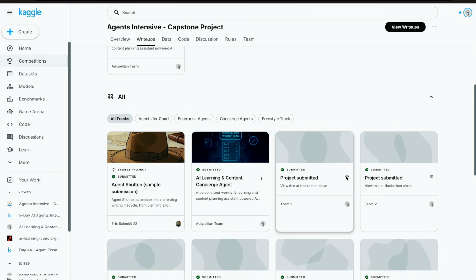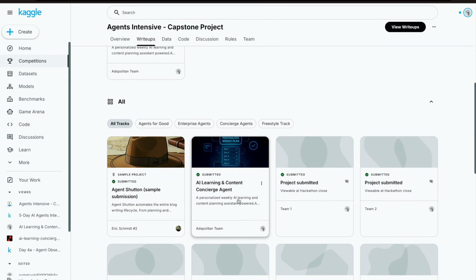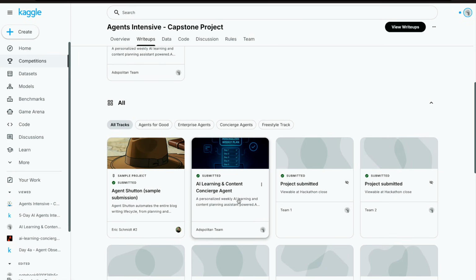The one which says this is viewable when the hackathon closes. Few people don't want to share it publicly so that other people can't copy the idea, but there are a few people who are okay because they are learning and they are not very keen on getting into the top 12, so they would just share it with others so that they can learn from it. My submission is also public right now, so if anybody wants to go through it, I'll put it in the description. You can go through it and try to make yours as well.